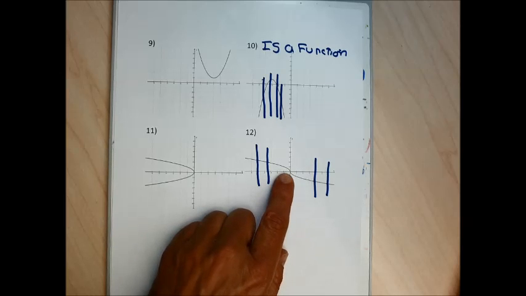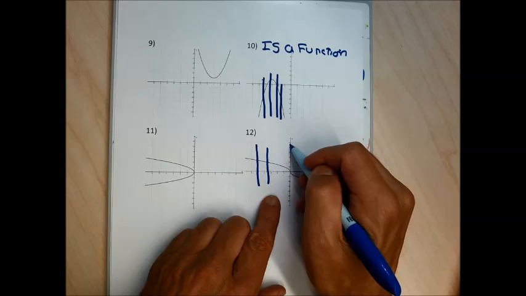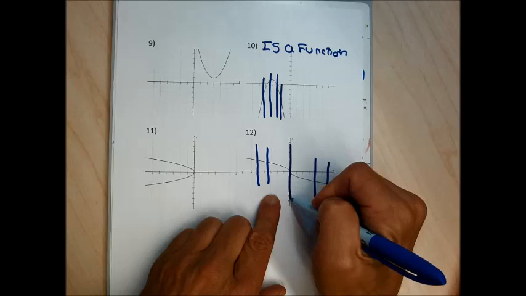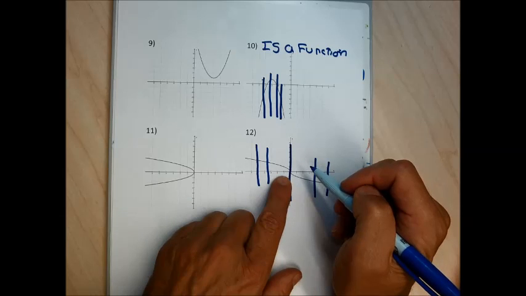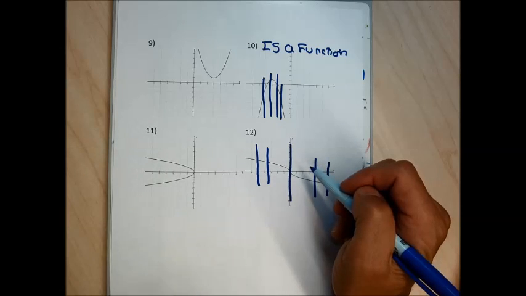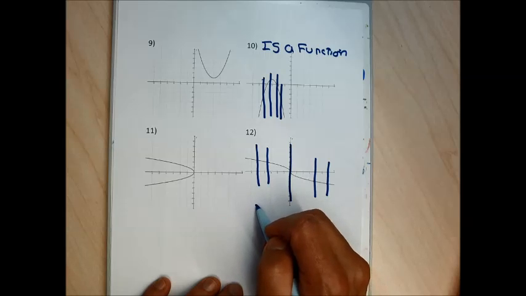The question would be what's happening around the origin here, and the window I picked for this graph isn't the best window. It's not supposed to be possible. This line that goes through the graph right through the origin is only supposed to touch the graph in one place. This is supposed to be a function.